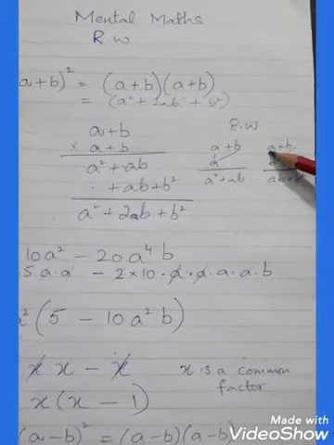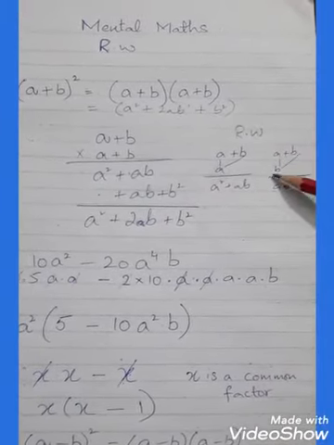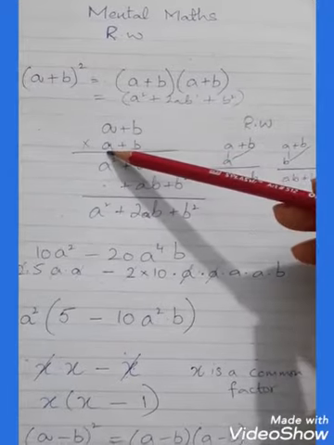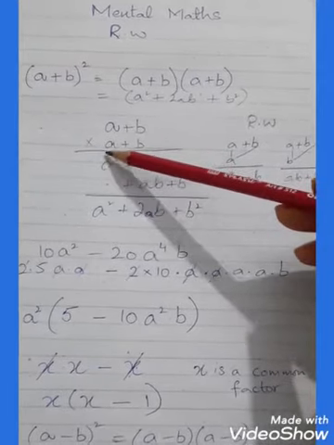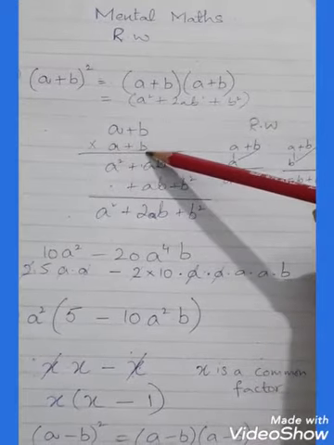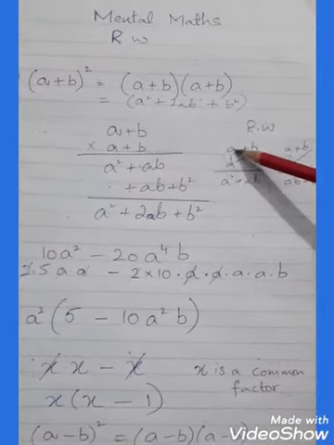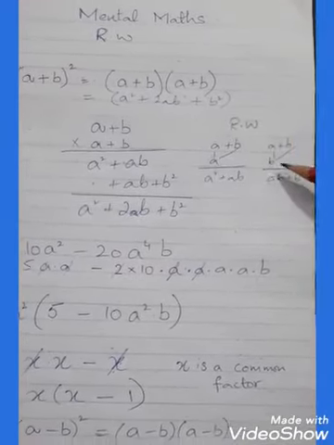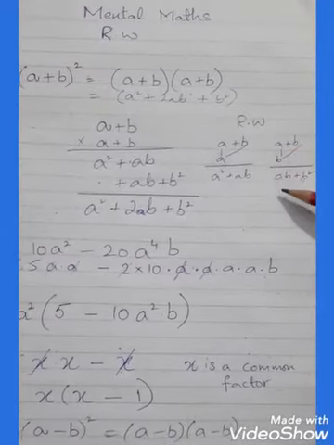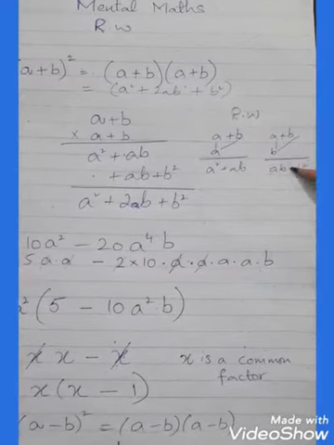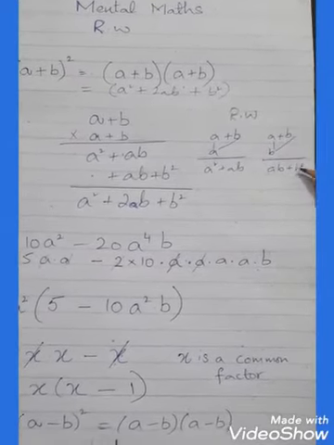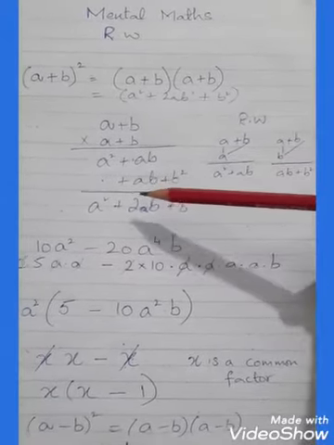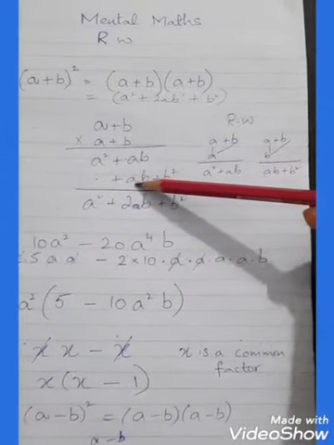Now A plus B multiply with B. Now you can see the second term of the binomial, and this is the first term of the binomial, right? 2 terms, first term and second term. So A multiply with A, A square, plus A multiply with B, AB. Now B multiply with A, AB, plus B multiply with B, B square. Now see, this is the second position of the binomial. So we will also write it down over here in the second position.